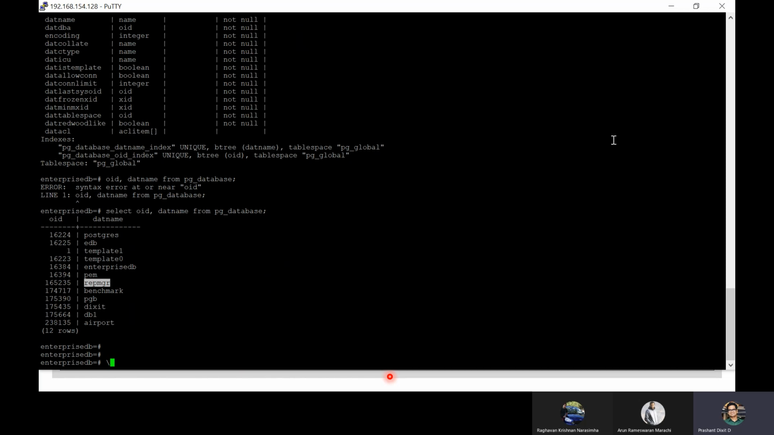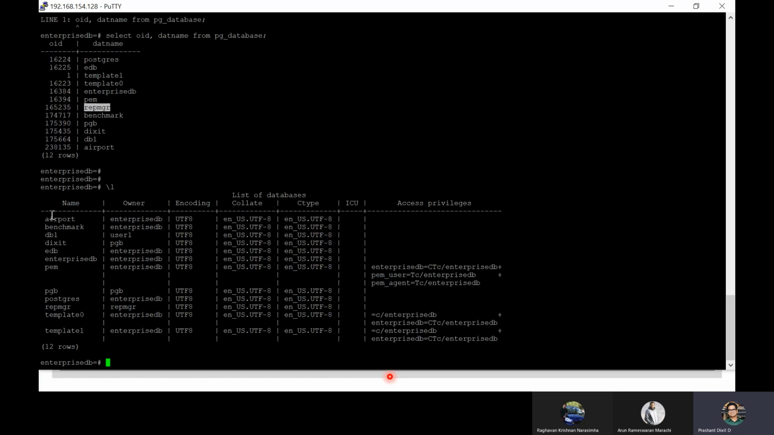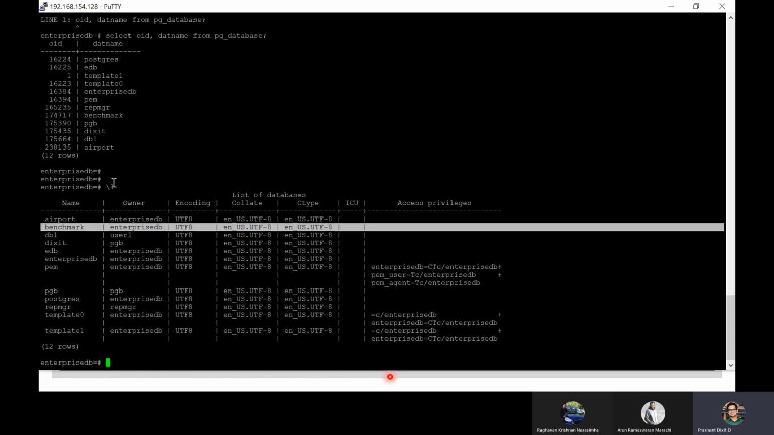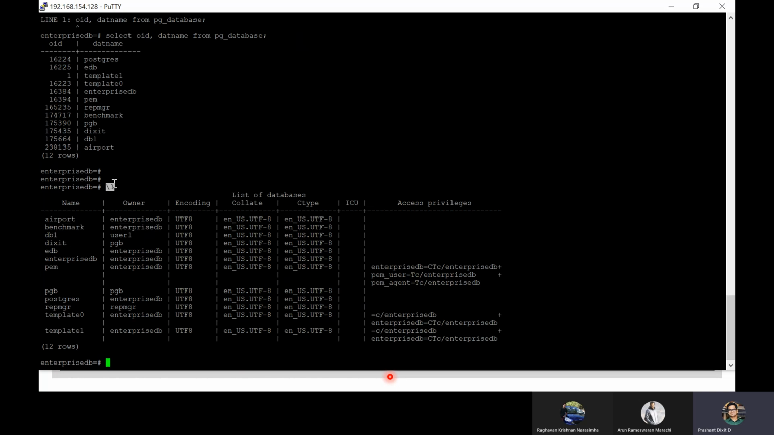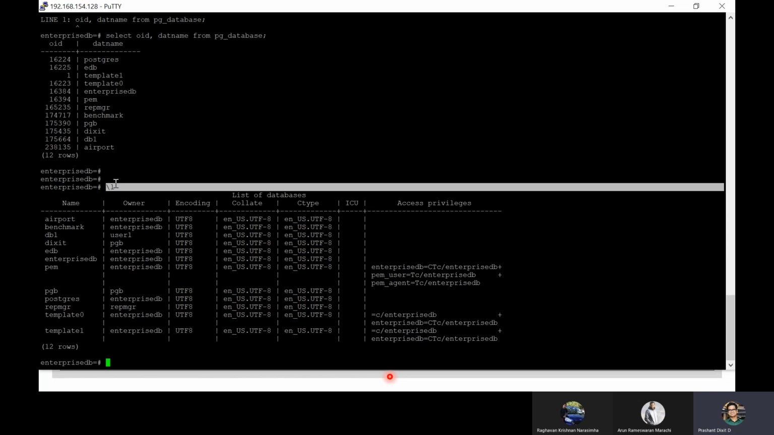Otherwise, you can always use the shortcut way of doing \l. This also provides you the same information. So it's always easy to use meta commands. There are many different meta commands. In fact, there are 20, 30 of them, right?